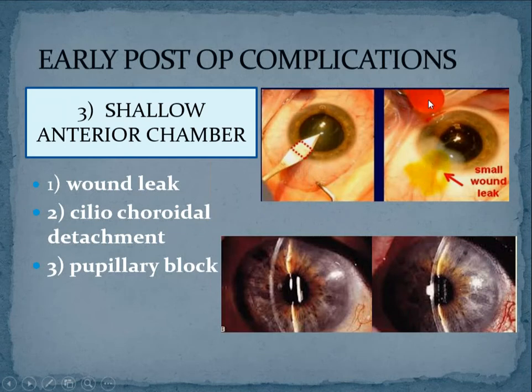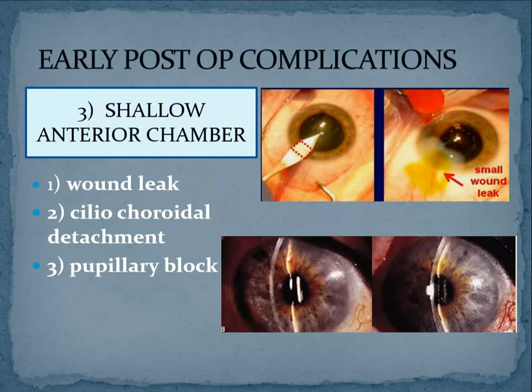How will you test for a wound leak? There is a test called Seidel's test by which you put a drop of fluorescein. This is a fluorescein strip. You put a fluorescein strip here and look for aqueous leaking out. The fluorescein gives a fluorescent greenish color. So you can see fluorescent green color aqueous leaking out. That's how you will make out that there is a wound leak and you will take the patient up for repair.